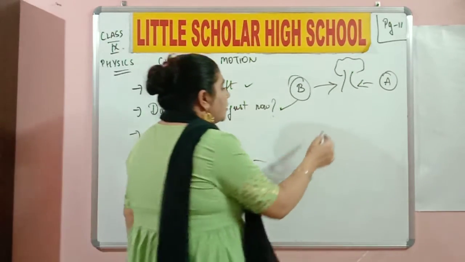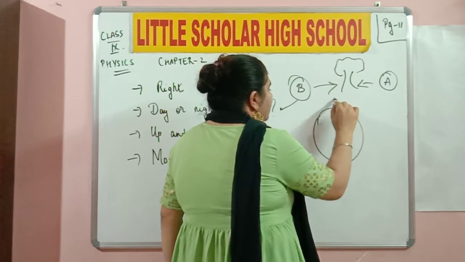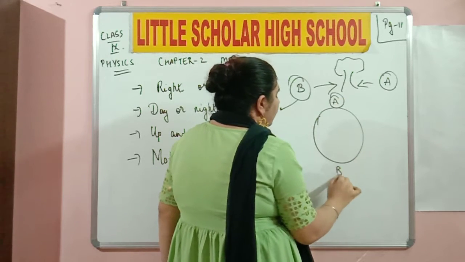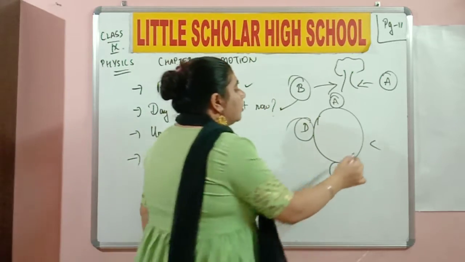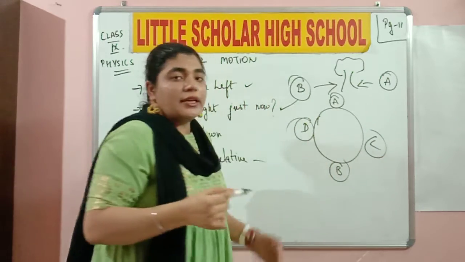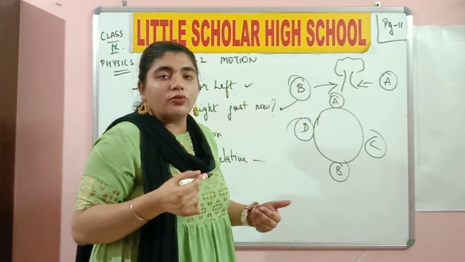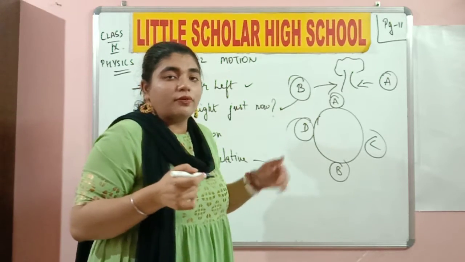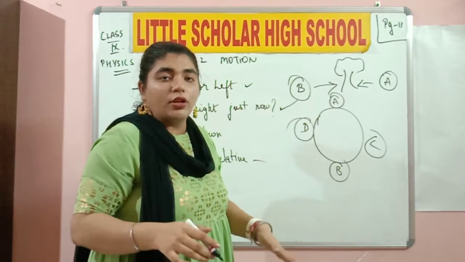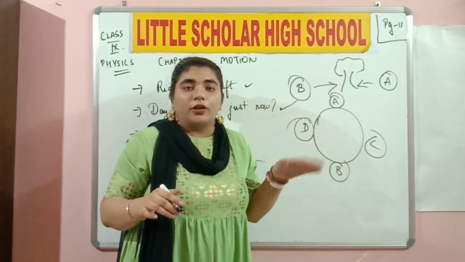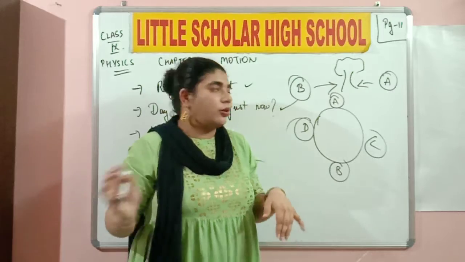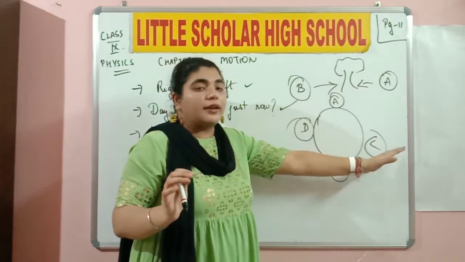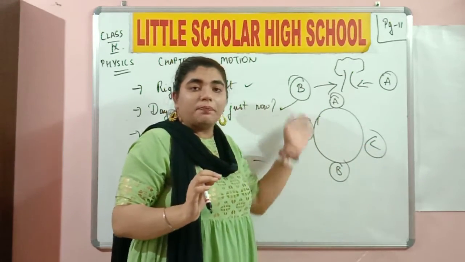Now, up and down. For example, person A is standing over here, B over here, C over here, D over here. Now for person A, he is at an upward position, whereas the rest of them are down. Person D might be at right bottom, person C must be at left bottom, whereas B is completely in the bottom.